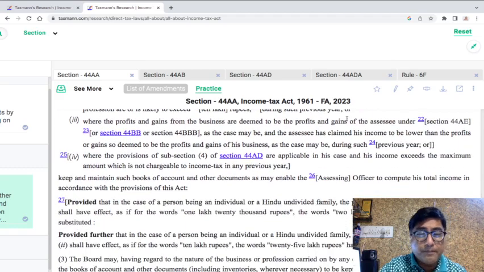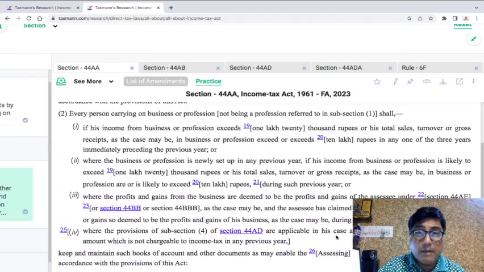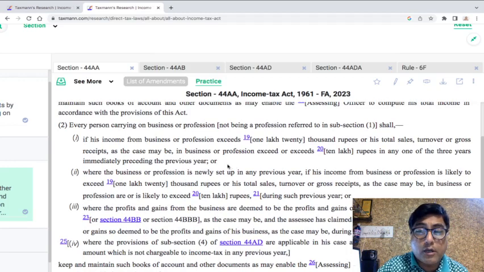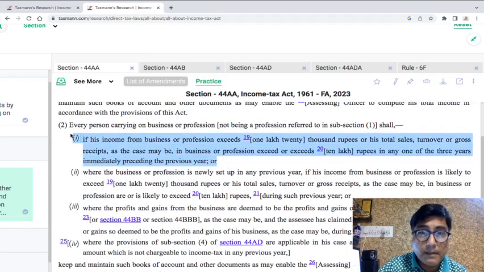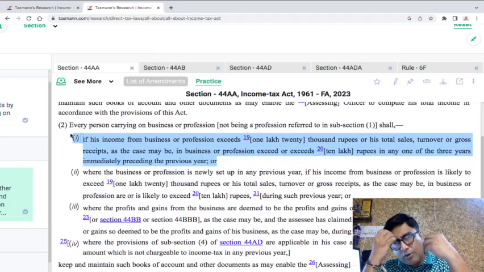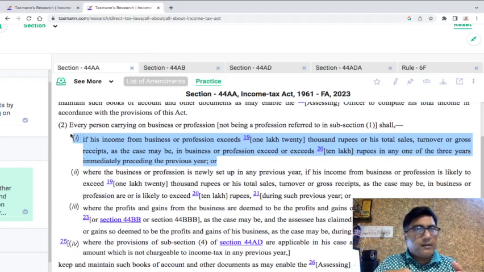Let me quickly go to the proviso. They say that this 1,20,000 rupees needs to be replaced by 2,50,000 in case of individual and HUF. So if you are individual or HUF, read 120 as 250, and similarly read 10 lakh as 25 lakhs of rupees. So that is what they have given by way of proviso. So clause number 1 talks about a situation where you are carrying on an activity, let's say kirana business, let's say you are a plumber, let's say you are trading in law books or doing other trading activity.